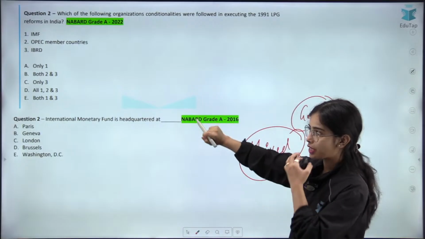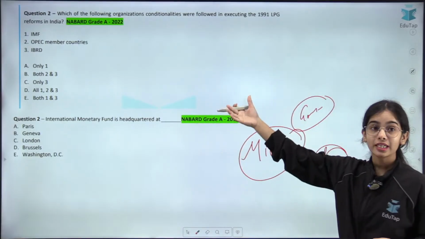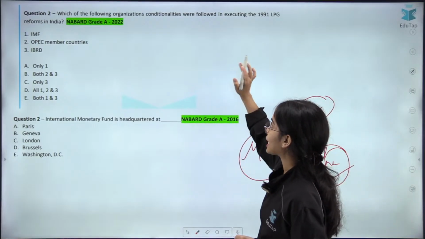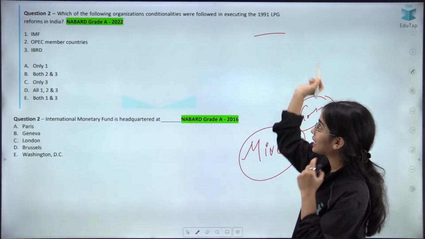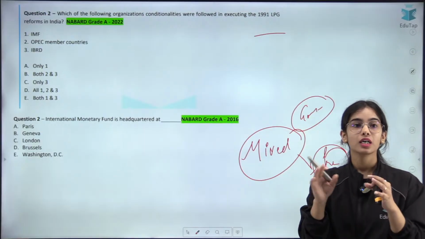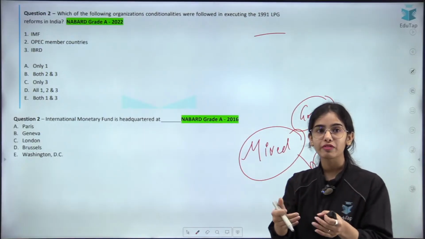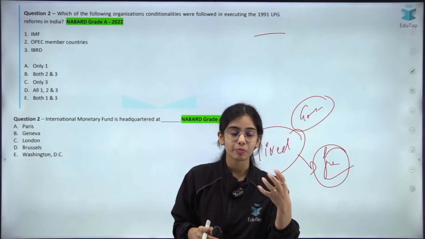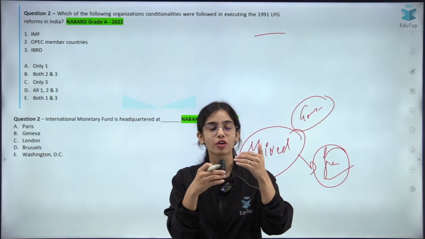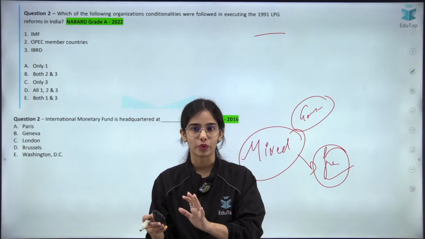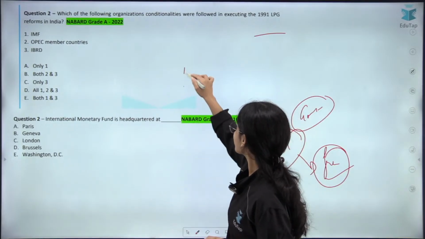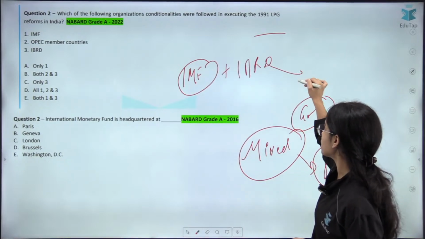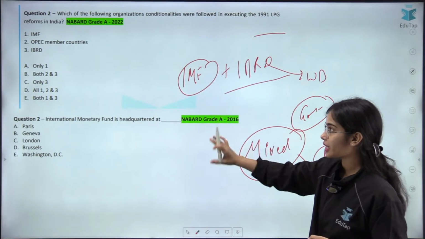Now coming to the next question. These are the last two questions from my end. Then we will continue with the social issues segment. Which of the following organization conditionalities were followed in executing the 1991 LPG reforms? The liberalization, privatization, globalization reforms were followed because of the conditionalities of which of the following. It was the International Monetary Fund and the IBRD, that is now known as the World Bank.